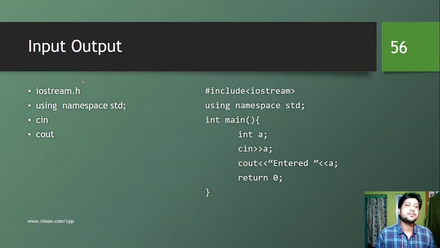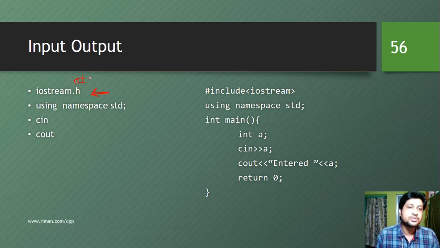Now, let us discuss input and output in C++. So we know that from C, printf and scanf were the methods that were used to print something on the screen and take some inputs from the screen respectively. Here we have two things. One is the header file iostream.h. So we have to include this header file for input and output operations.